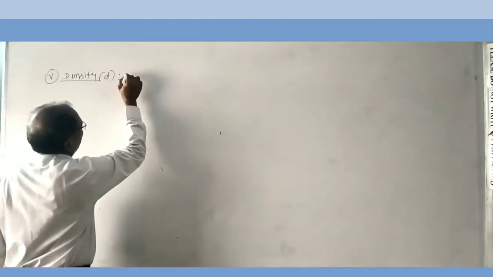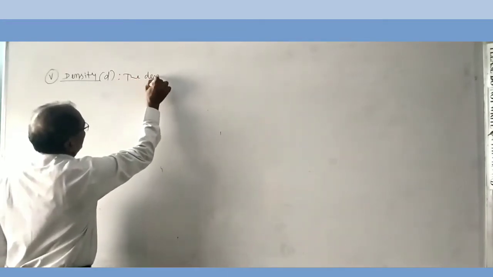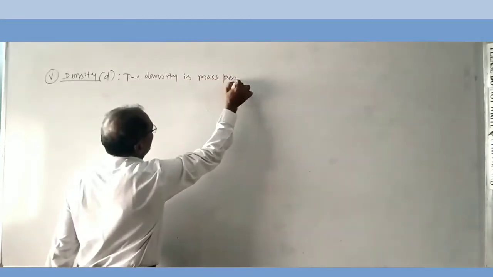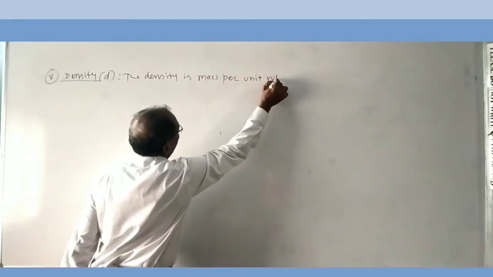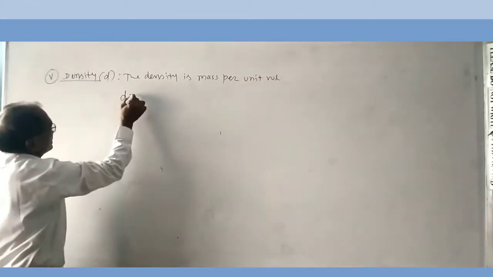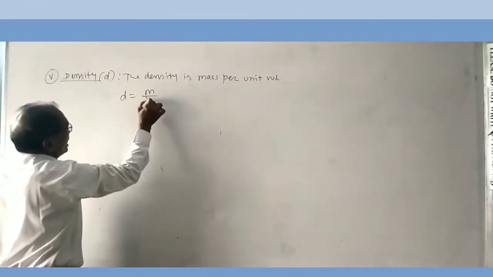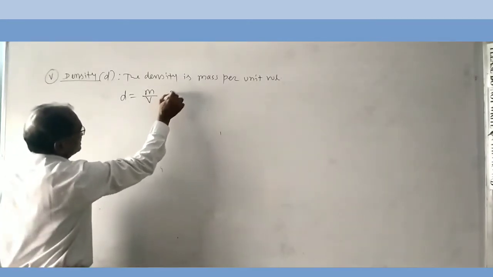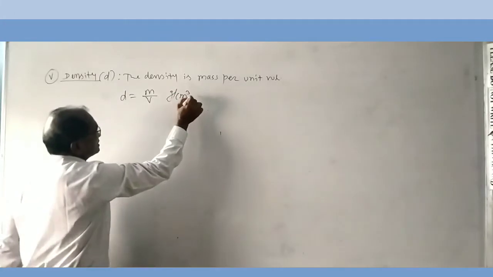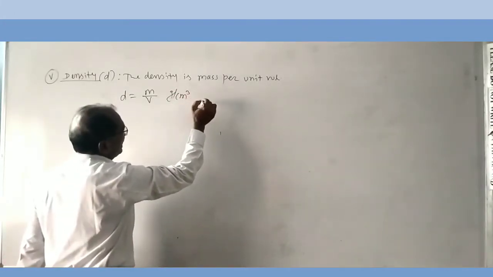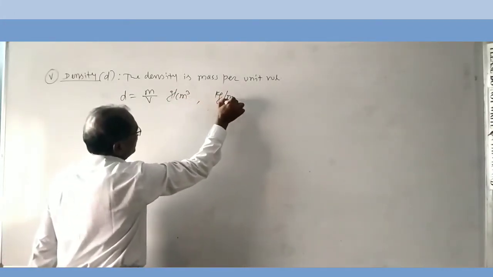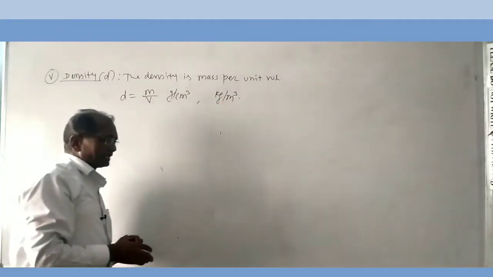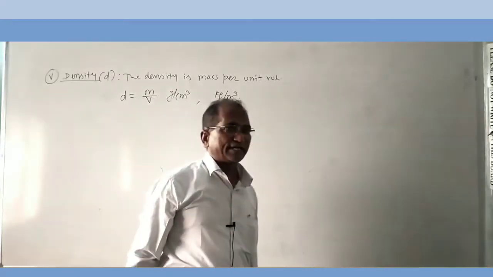The density is mass per unit volume, that is d is equal to m upon V. Therefore, density is measured by the unit gram per cm cube, that is the CGS unit, and kg per meter cube, that is the SI unit. But this density of gaseous molecules cannot be determined actually.